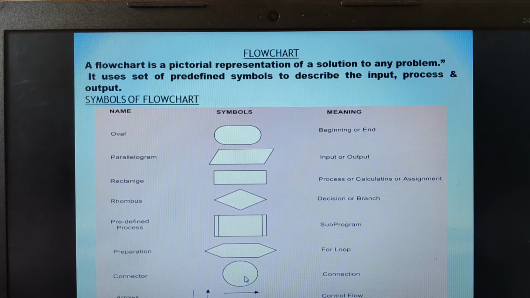Then we have the connector. Suppose the flowchart representation ends on one page and you want to show it as a continuation; to show the continuation we use the connector. And then we have the control flow. These arrows indicate how exactly the sequence will be shown in the flowchart. That is why all these symbols are very important.